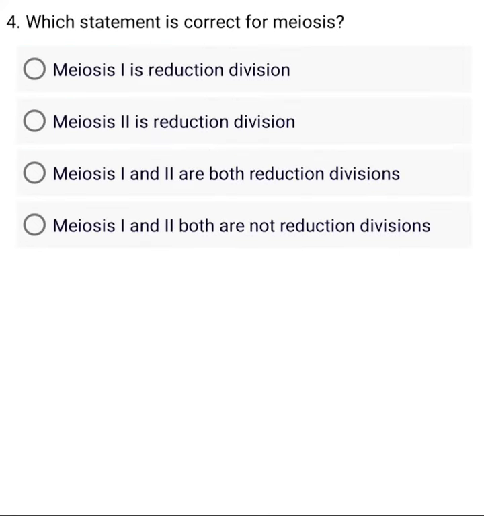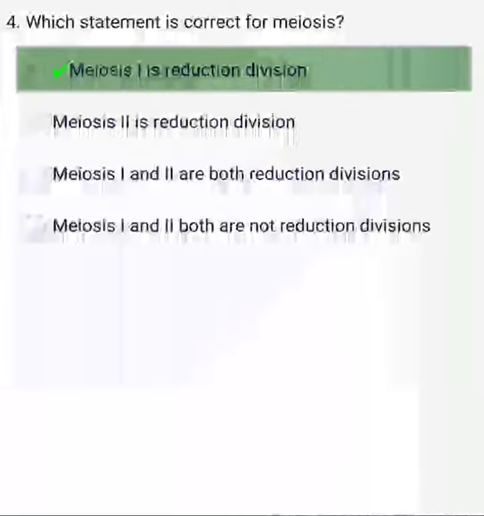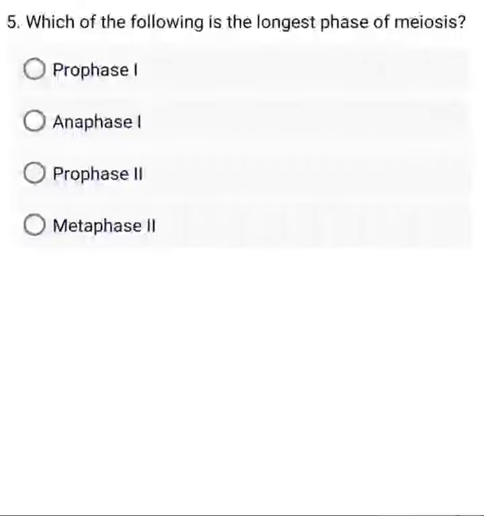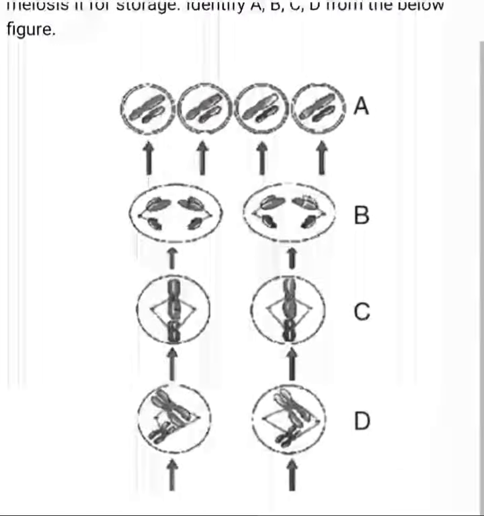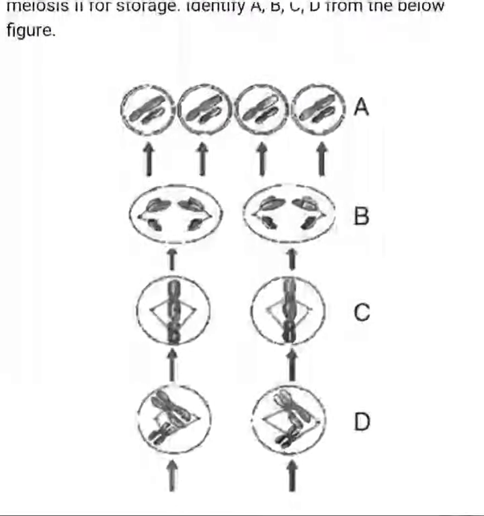A. Meiosis I is reduction division. Which of the following is the longest phase of meiosis? The following diagram shows modification of the meiosis II for storage. G phase is